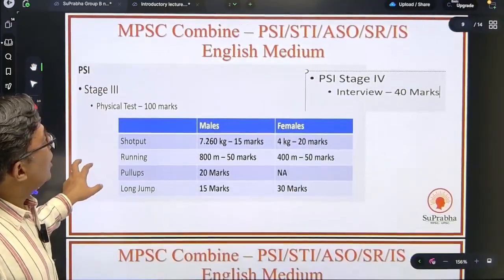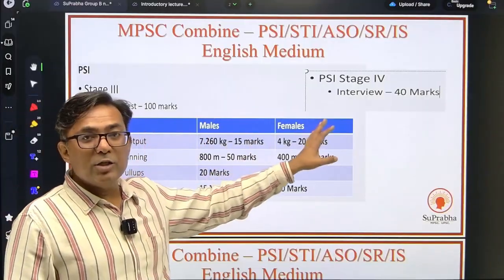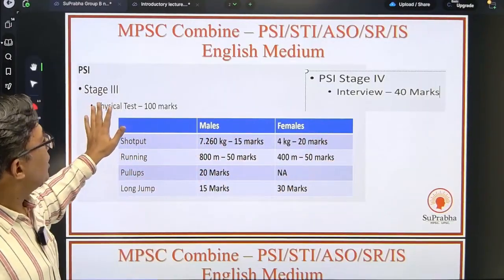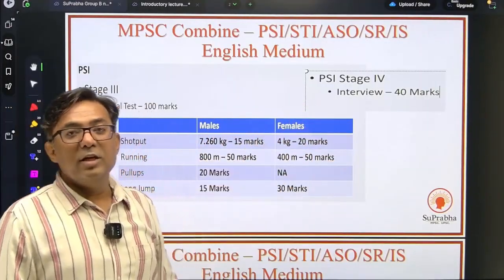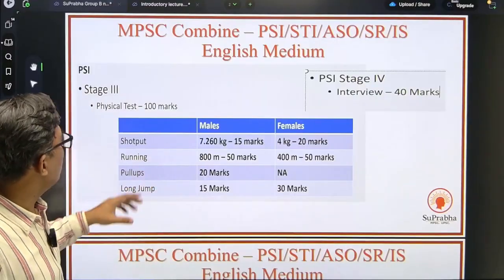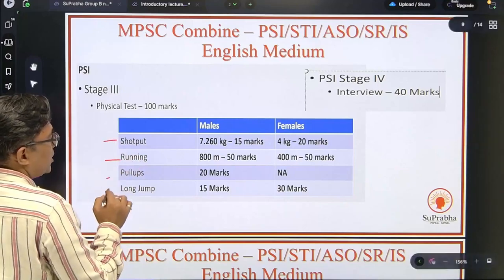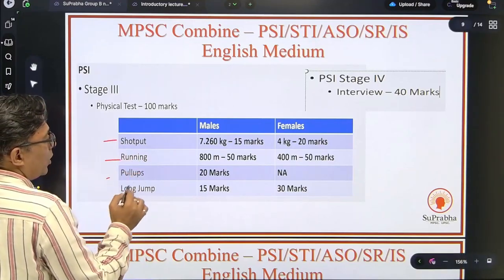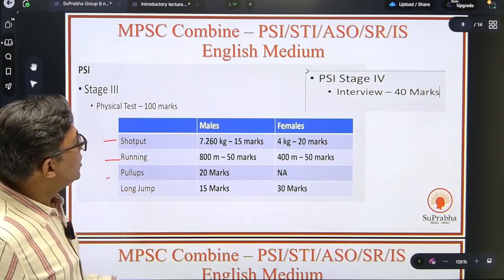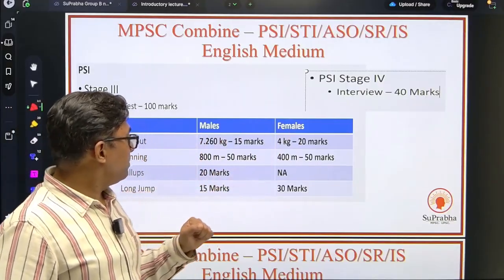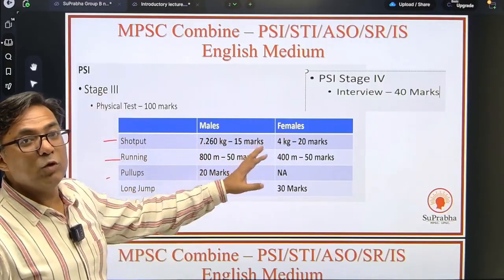Now for PSI, you have two more additional stages. One is the physical test and the other is the interview. For the physical test, it's just going to be 4 tests: shot put, running, pull-ups, long jump. For males and females, the marking system and the test are going to be different.